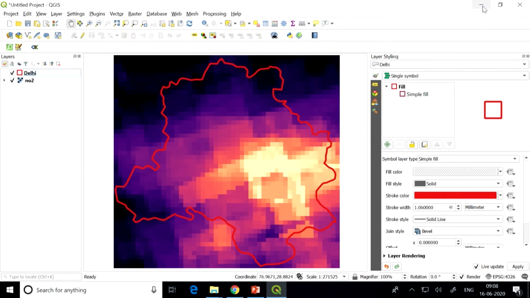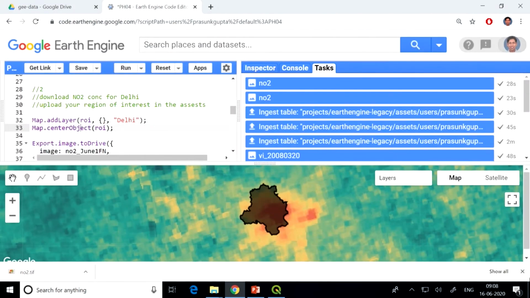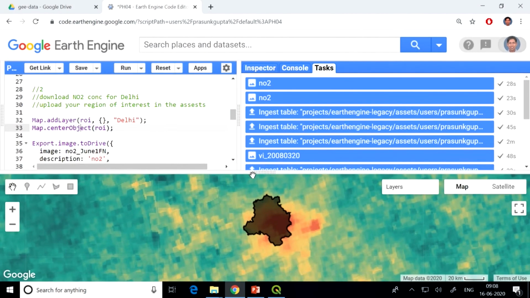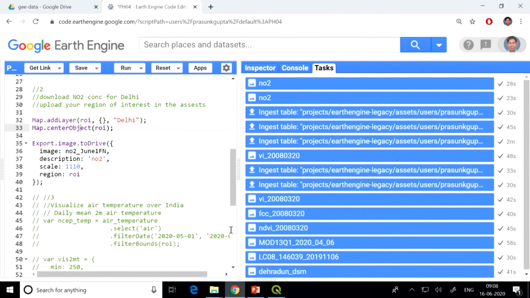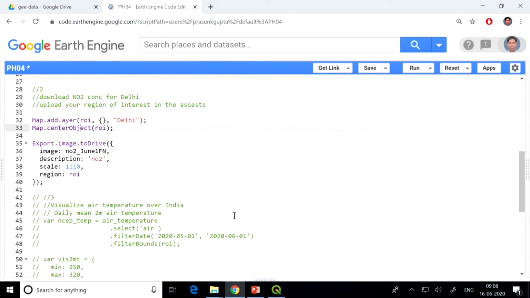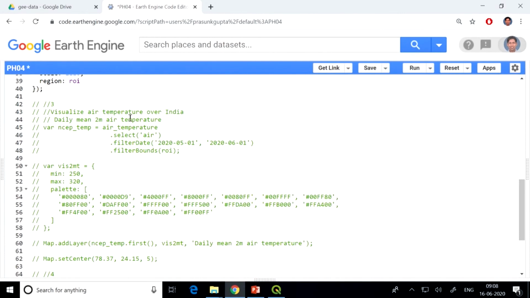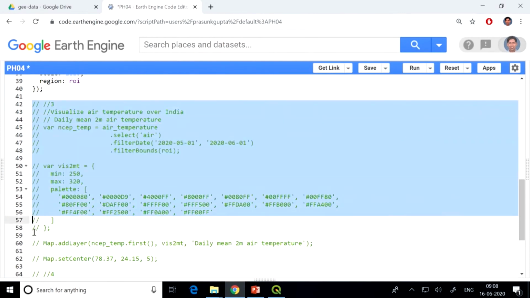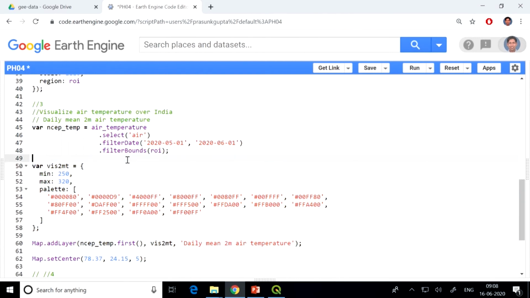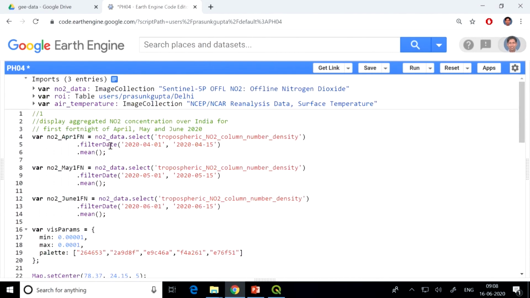The next thing that I want to show you is how to deal with climatic data. Let's say we want to visualize air temperature over India. So I will uncomment this code. What we are taking here is the NCEP NCAR reanalysis data.